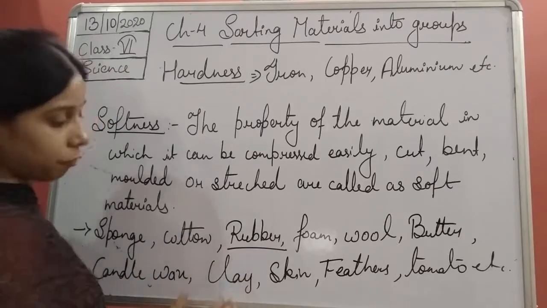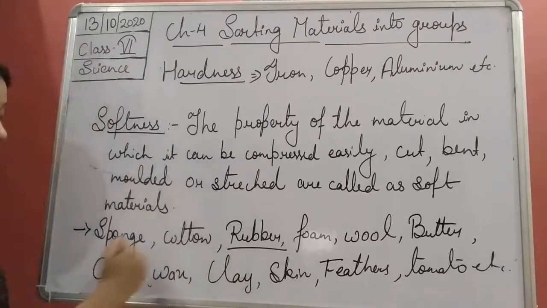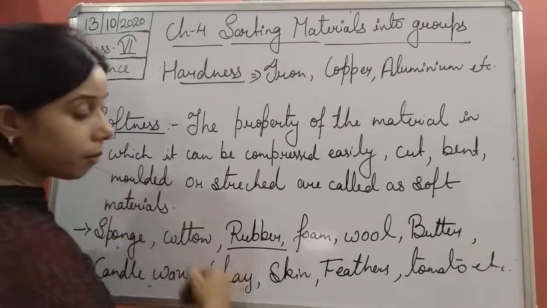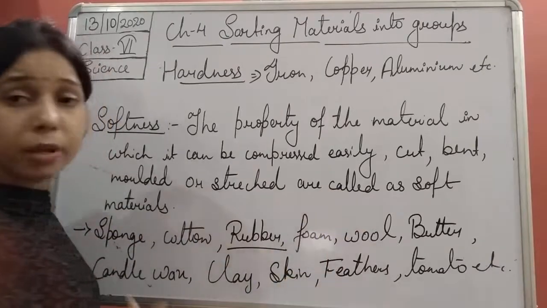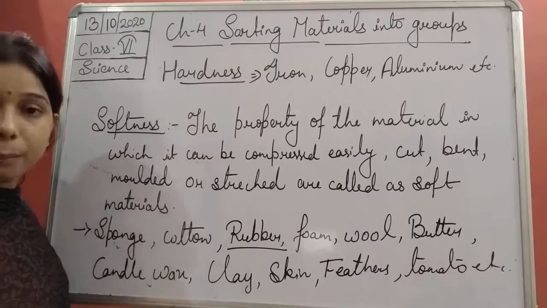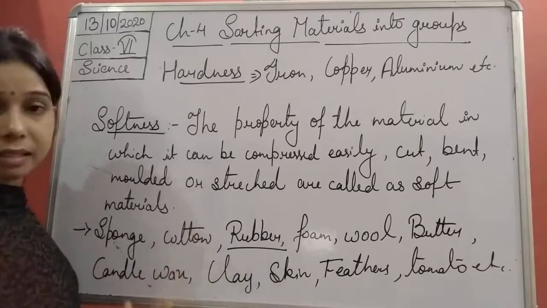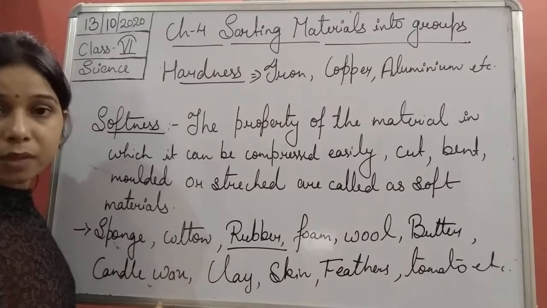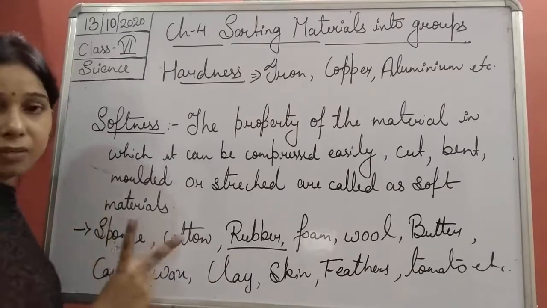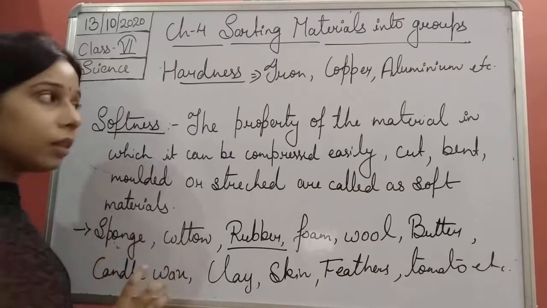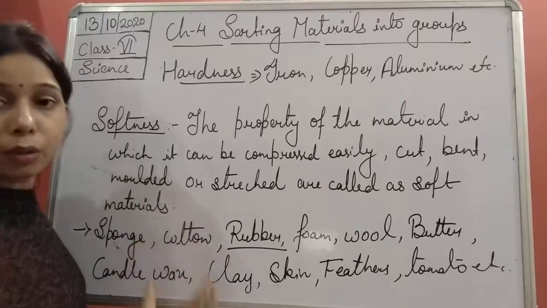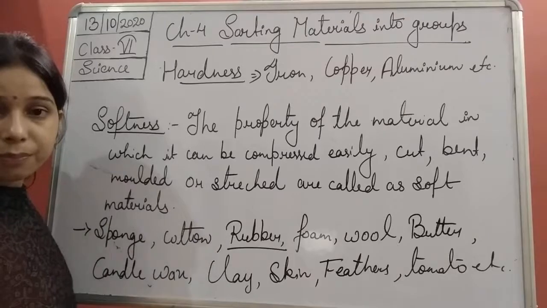So such kind of materials include the sponge, candle wax, cotton, rubber, skin, feather, wool, butter, tomato. All these are different examples of softer materials. These materials possess softness. So this is the second classification of the material on the basis of their hardness and softness property.